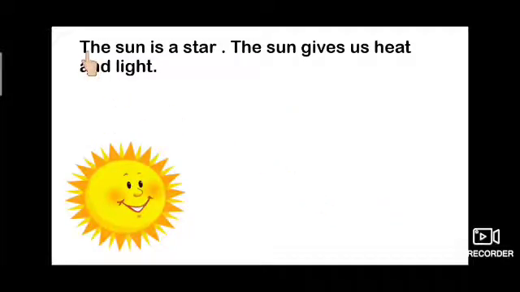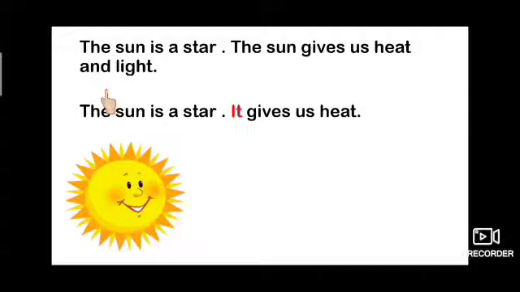Next, the sun is a star. The sun gives us heat and light. So children, does it sound good to repeat the name again? No. So we can use the pronoun it here because the sun is a thing. Instead of using the sun repeatedly, I use the pronoun it, because for animals and things we can use the pronoun it. It gives us heat.